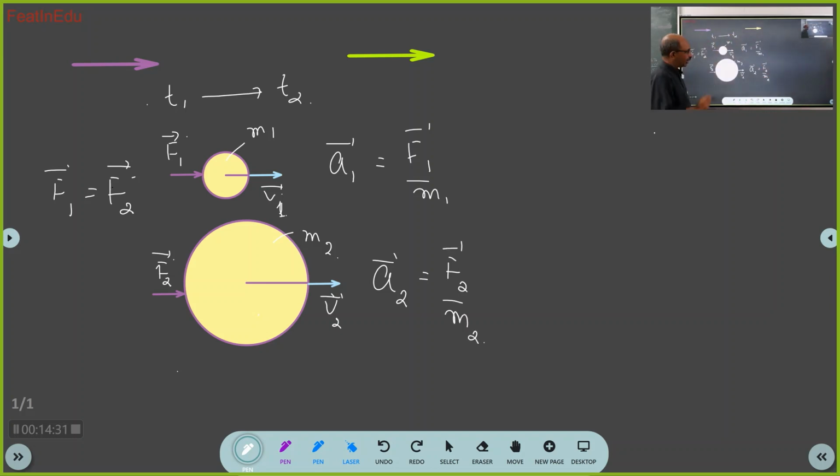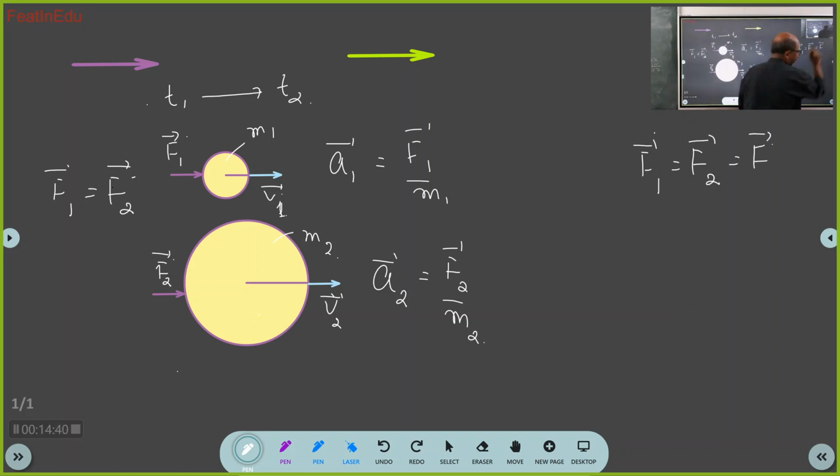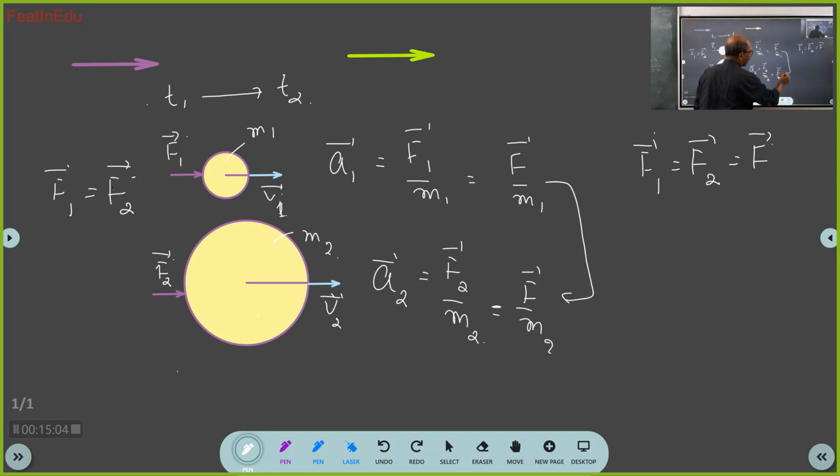Now here I will make a proposition: F1 bar is equal to F2 bar is equal to F, some common force. What is that telling? That I have two different forces, but both are equal to F. Each force has the same magnitude and same direction. So I can now write this equation as A1 bar is F bar by M1, and A2 bar is F bar by M2. Now you can compare these two equations.